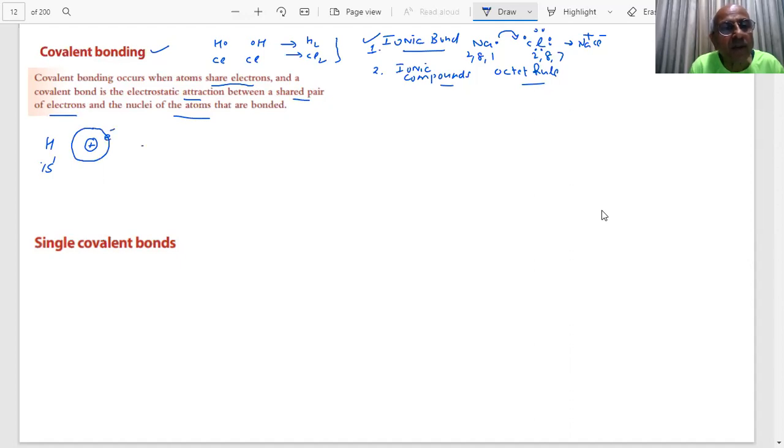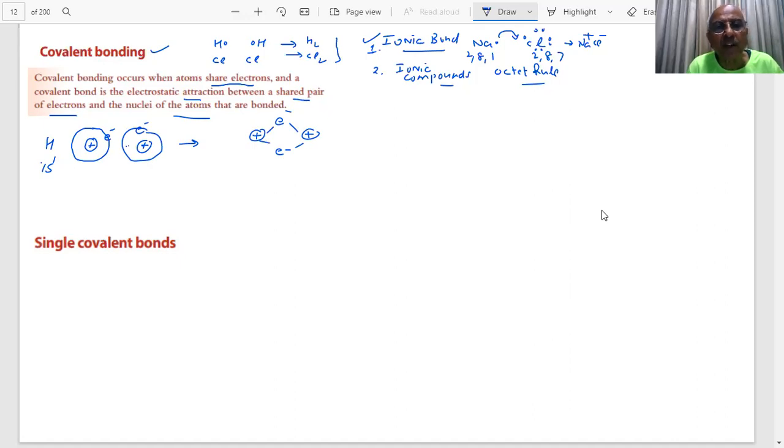Similarly, you have another hydrogen atom with an electron here. So what will happen? If this one electron and this one electron are shared, you have two nuclei, plus and plus, and this electron and this electron, student. So what is happening, student?